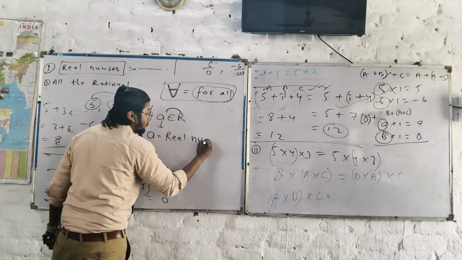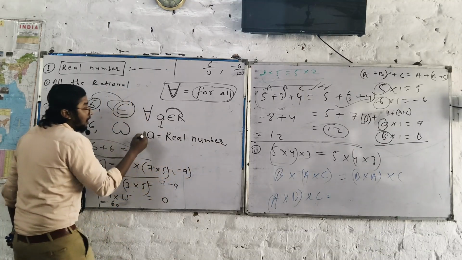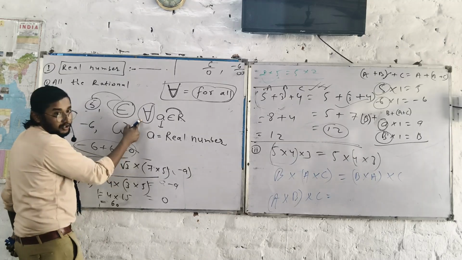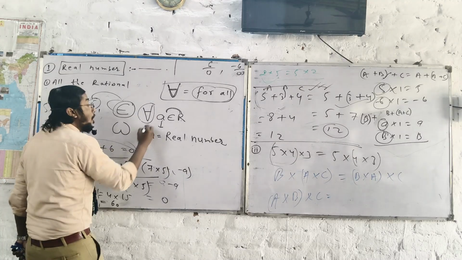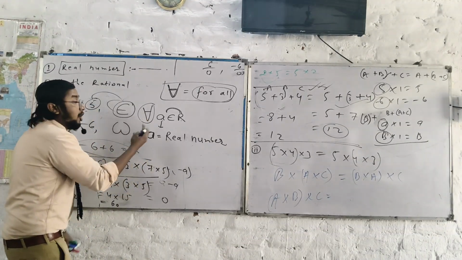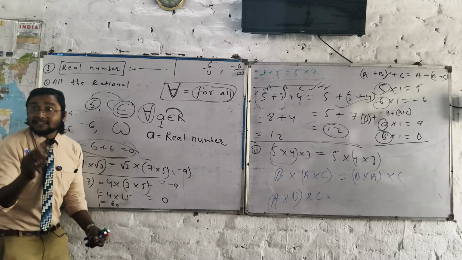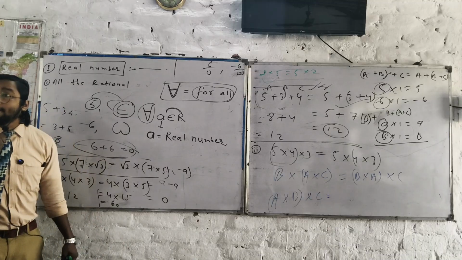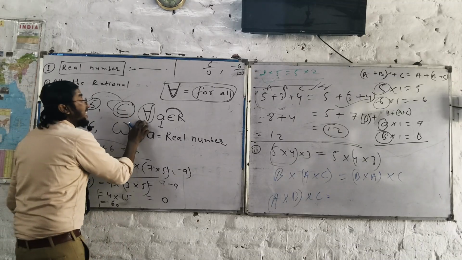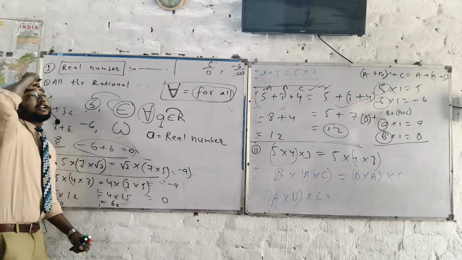One more time. Here the inverted A is written, saying all. It is not saying only the real number root 2 or the real number 1 by 2. It is saying any of the real numbers, whatever comes to mind.